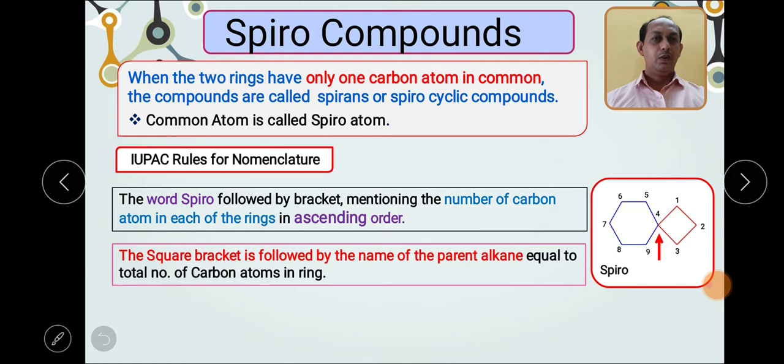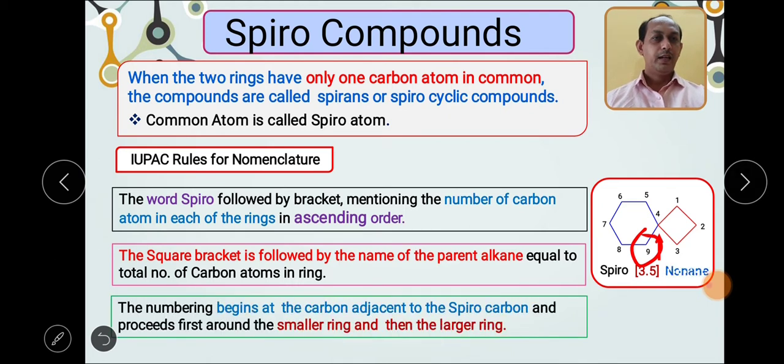The square bracket is followed by the name of the parent alkane. Once we write the bracket, we have to count the number of carbon atoms and write the name of the parent alkane equal to the number of carbon atoms present in the rings. So in this compound, 9 carbons are present. What will be the parent alkane name? Nonane. So what will be the IUPAC name for this spirocompound? Spiro[3.5]nonane.